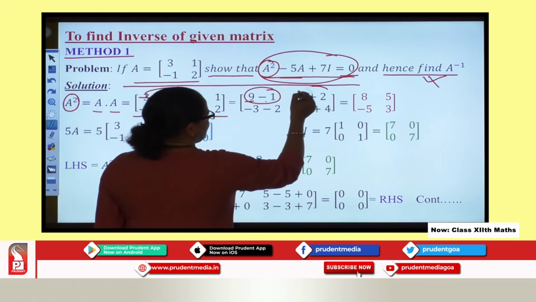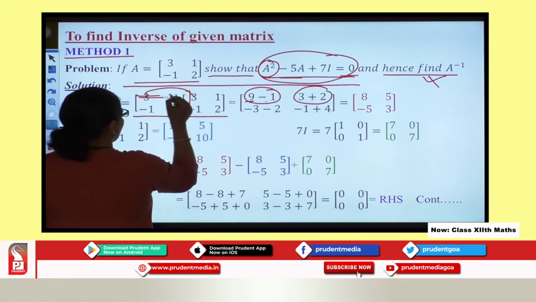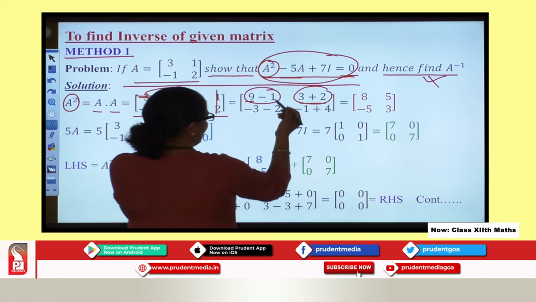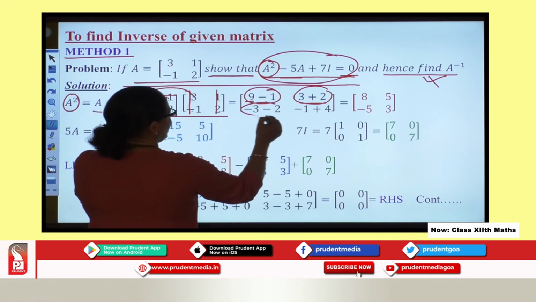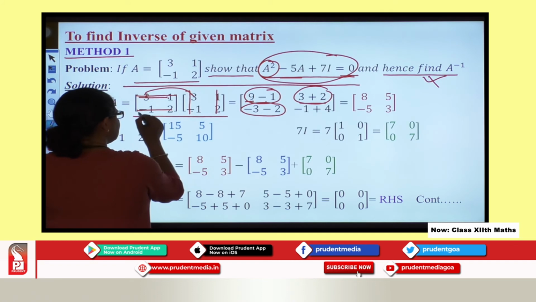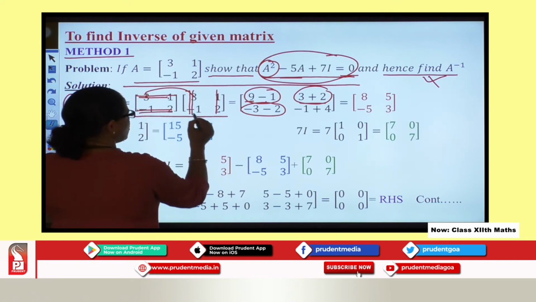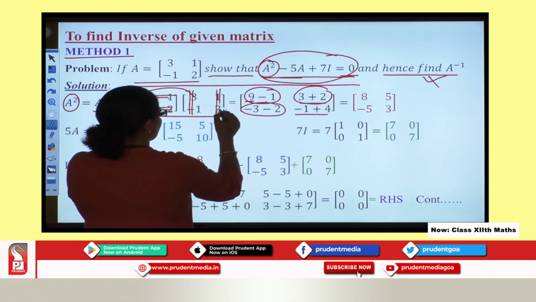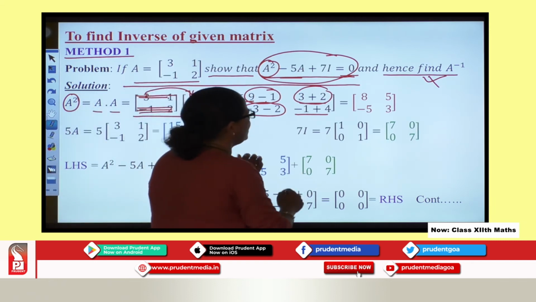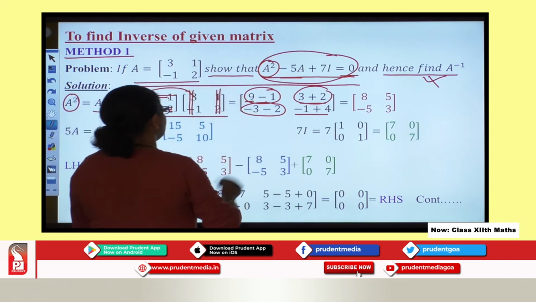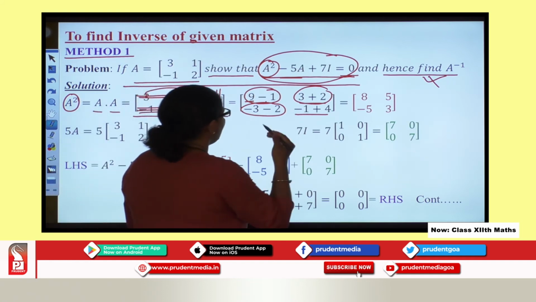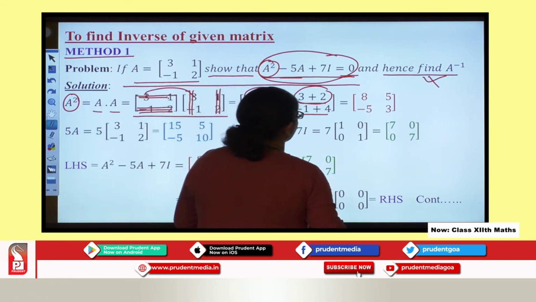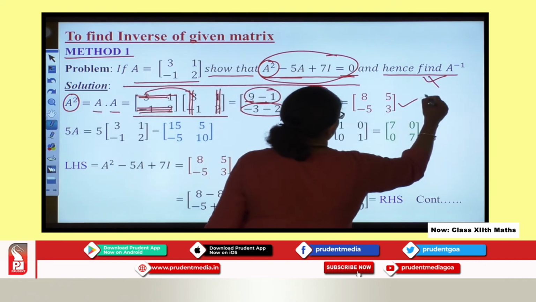Same way, to get my second entry, you take first row but second column and you get this element, and in a similar way you proceed further. To get this entry, we take second row, first column, and to get this entry, we take again second row, second column. So this is very simple. What you require is only practice. So go back to your previous lessons and practice matrix multiplication, which is very, very important to build this concept further. So we got A square as this.